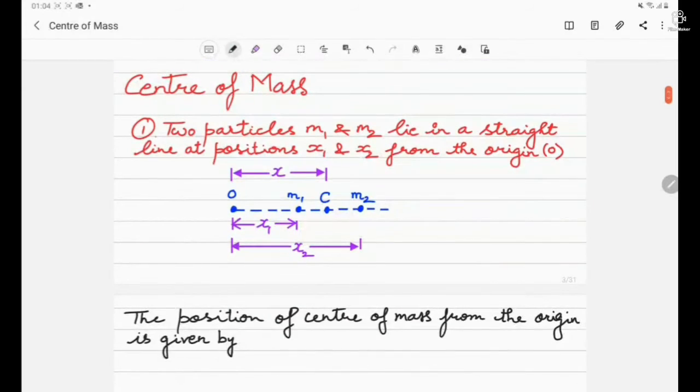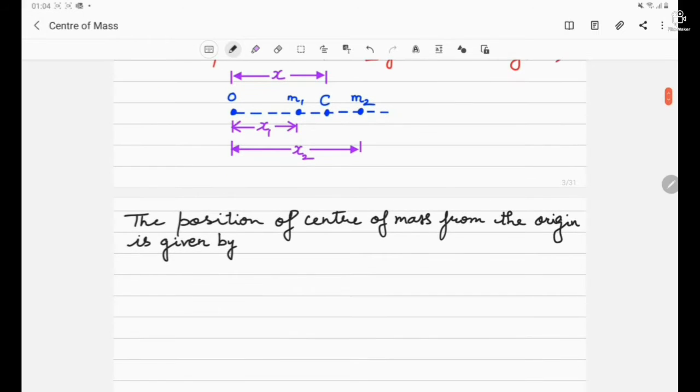Now some basics about the center of mass we are going to discuss. Here we are considering two particles, one having a mass m1, another having a mass m2. The distance of m1 from the point O, which is the origin, is say x1, and that of the other particle m2 from point O is x2. Now we have to obtain the center of mass. Just suppose that the center of mass is lying at the point C, and the distance of point C from the point O be x. So how to obtain the value of x? The value of x will be given by m1, the mass of the first particle, multiplied by its distance from the origin x1, plus the mass of the second particle multiplied by its distance from the origin x2, divided by the total mass of the system, which is m1 plus m2. So this is how we can obtain the point x, which is the center of mass.